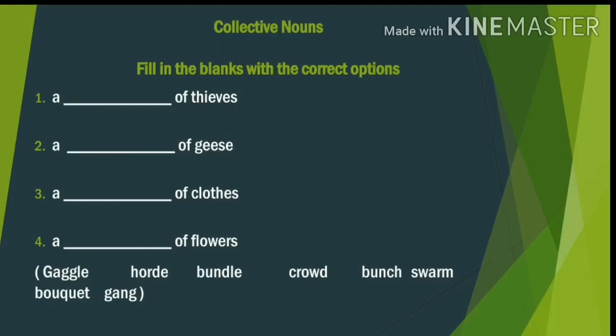Third one. A dash of clothes. I think for this question you may know the answer. Am I right? Yes, it is bundle of clothes. Fourth one. A dash of flowers. It is very easy, right? The answer is bouquet. A bouquet of flowers. Are you ready to check the answers?